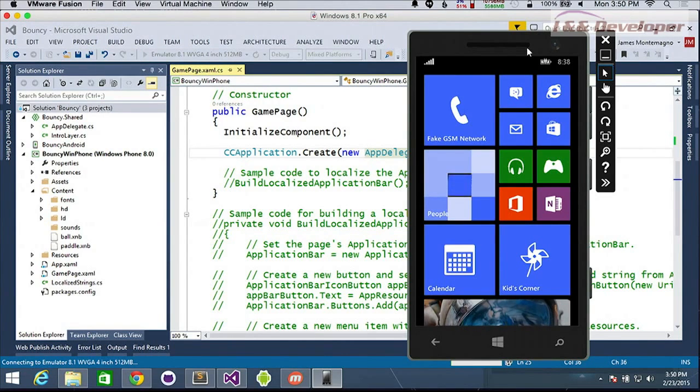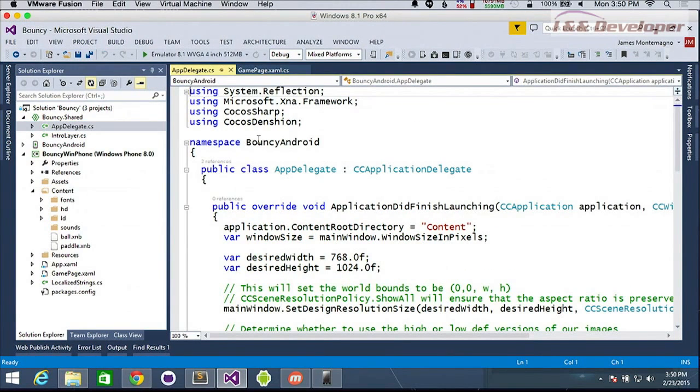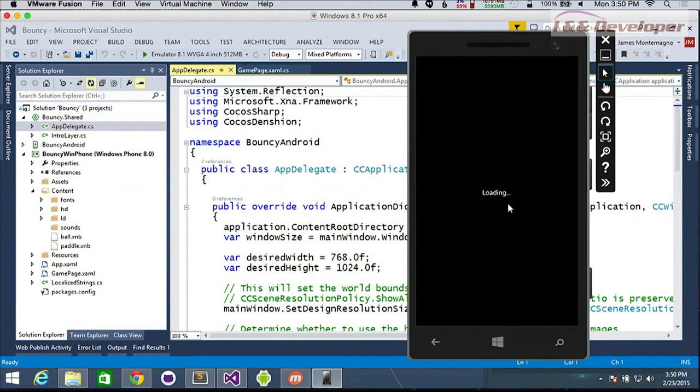There we go. So we had to add a reference to the Android project inside the phone project? Yeah, so here's what happened there, is we created these app delegates, namespaces. Got it, yeah, okay. Right. But you could change those namespaces. Yeah. Oh, and we can see one big issue here is that we didn't change it to portrait.